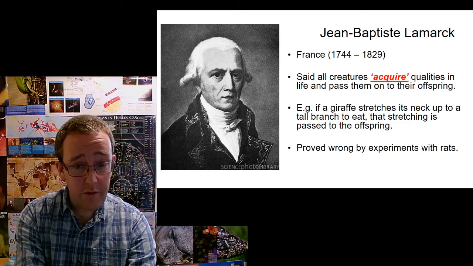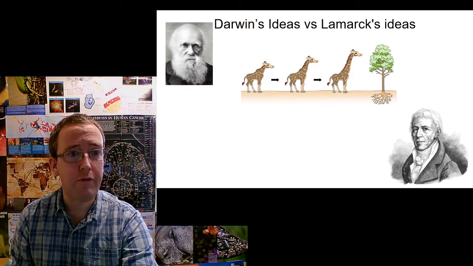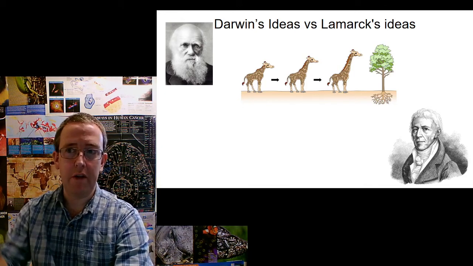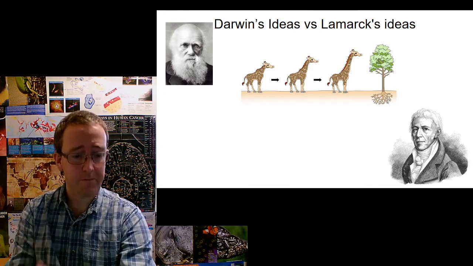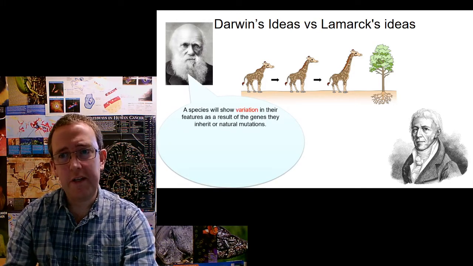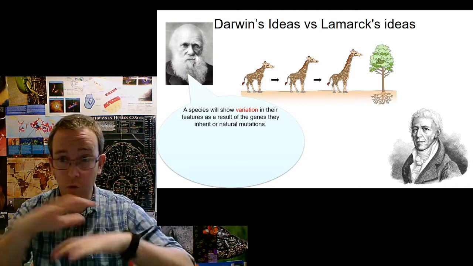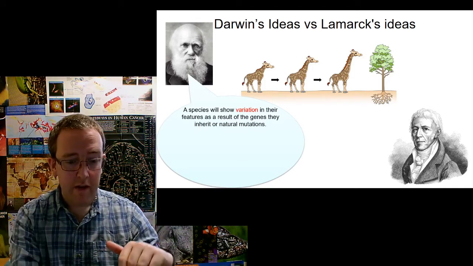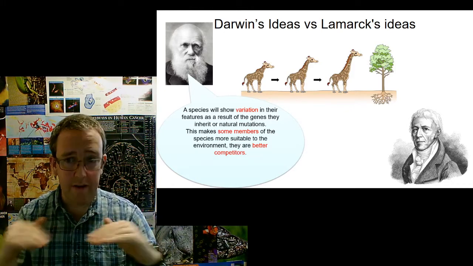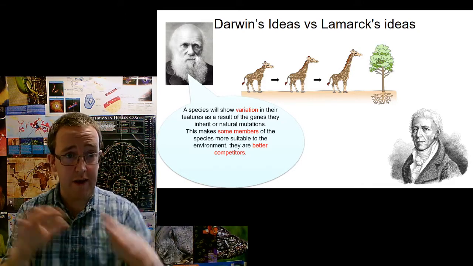Okay, so if we line them up side by side on their explaining of a giraffe, and this is something you could be asked to do, what would Darwin have said about this species? What would Lamarck have said about this species? Well, Darwin, as we know, would have said the species will show variation already as a result of mutations in their genes, different alleles, so there'll already be variation there, and the environment will select between the better competitors. So it makes some members of the species more suitable to the environment, they're the better competitors.